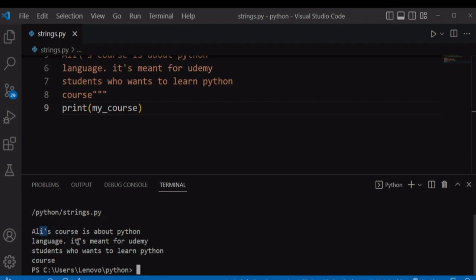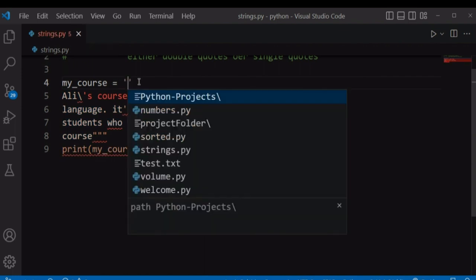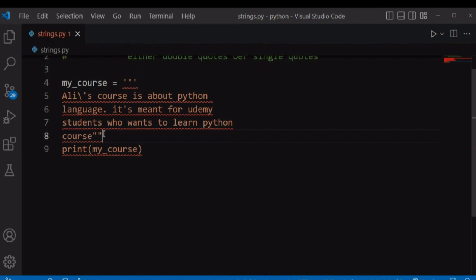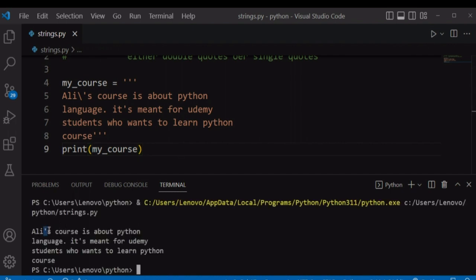As you can see here, we can also make this string surrounded with three single quotes, and Python will also treat it as a multi-line string. You can have single quotes within our string.